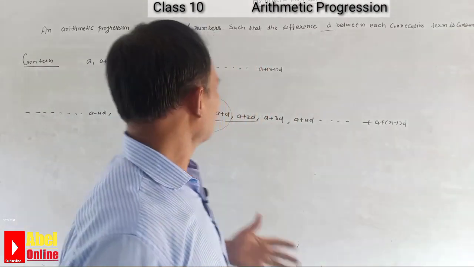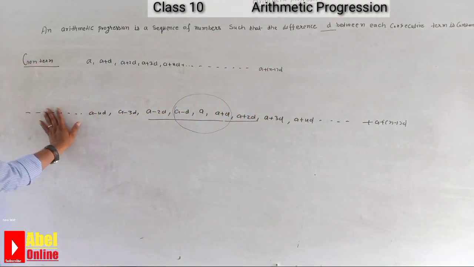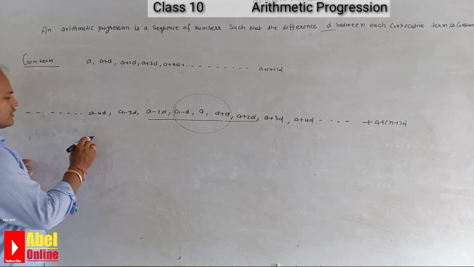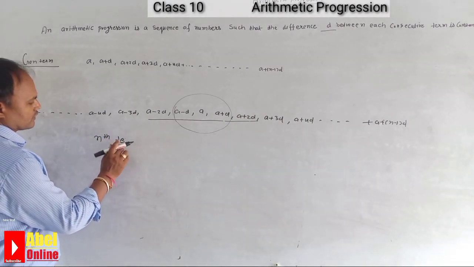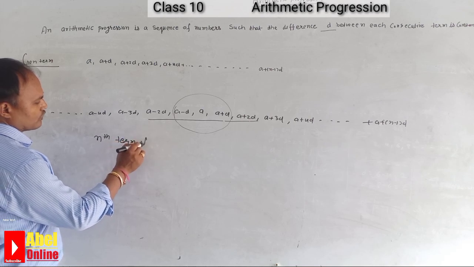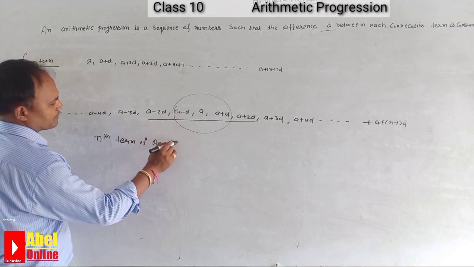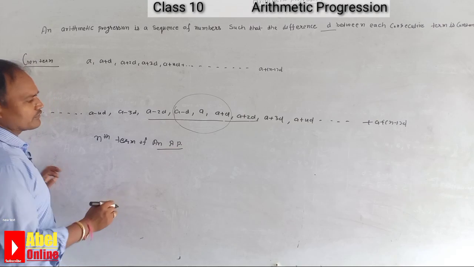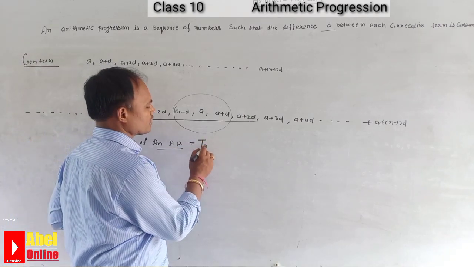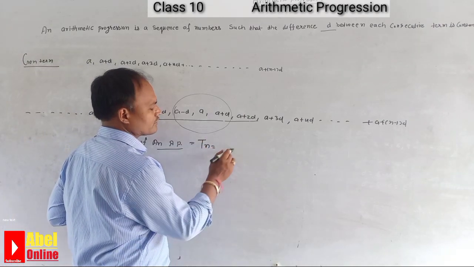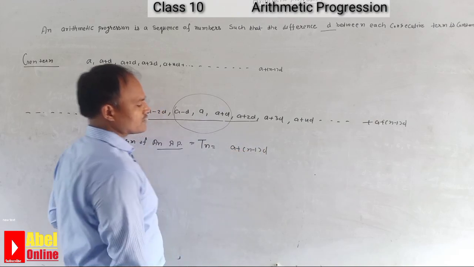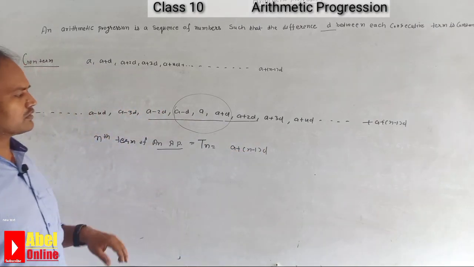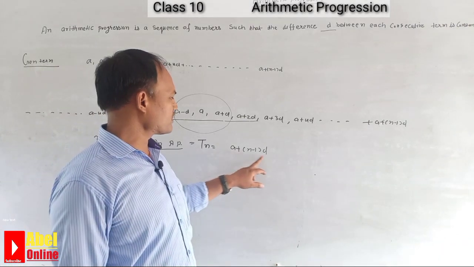Okay, so these are the values. This is a general term. Now the nth term of an AP. So what is the nth term? When we are saying about the nth term, it is denoted by Tn. Tn equals a plus n minus 1 d. This is the nth term of an AP, a plus n minus 1 d.